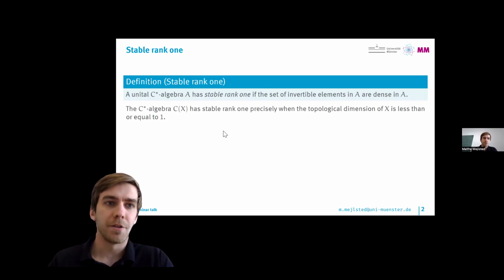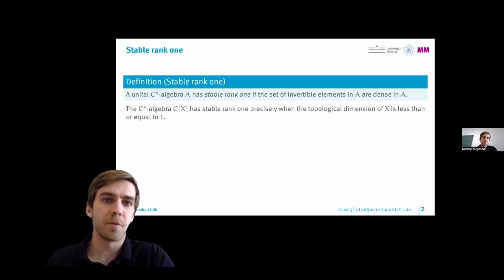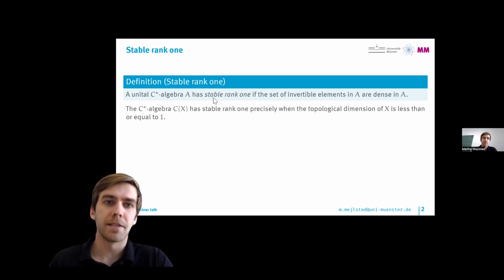A unital C-star algebra A has stable rank 1 if the set of invertible elements in A is dense in A. This whole idea of a stable rank is one way to try to generalize the concept of a topological dimension for abelian C-star algebras. Indeed, an abelian C-star algebra C(X) has stable rank 1 precisely when the topological dimension of X is less than or equal to 1. There are different ways to try to generalize this concept.